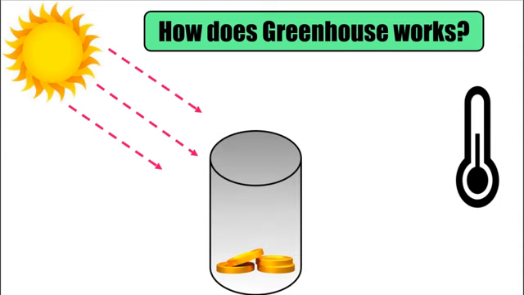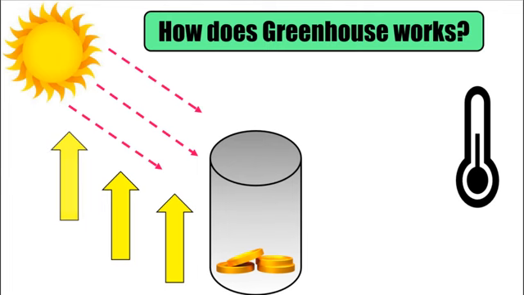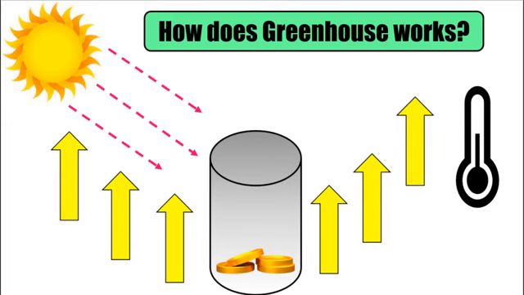How can you compare the temperature outside and inside part of the glass? For sure the coins will be hot, so it means that the temperature increases. And we can tell that the inside part of the glass is much hotter compared to the outside simply because coins are covered with glass, which means that the heat is being trapped inside. The heat cannot escape due to the glass. That's why the temperature keeps on increasing.